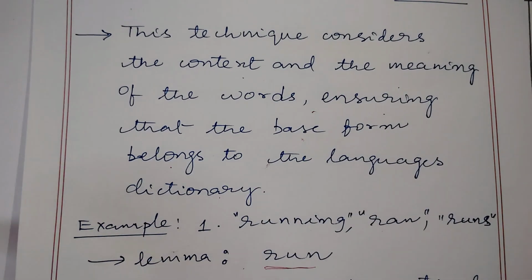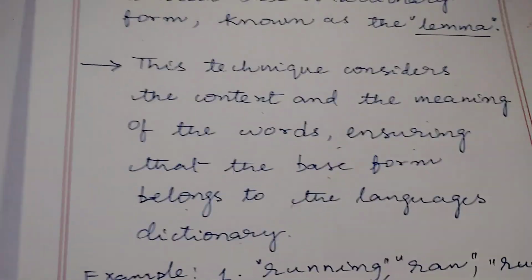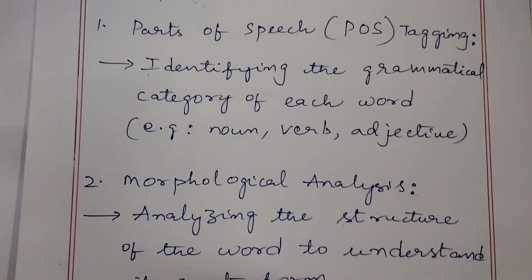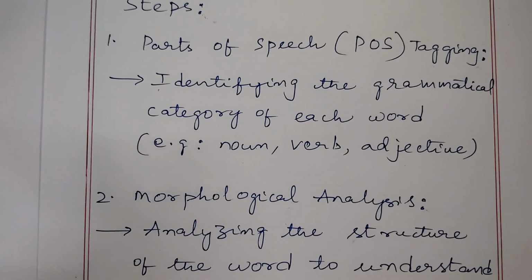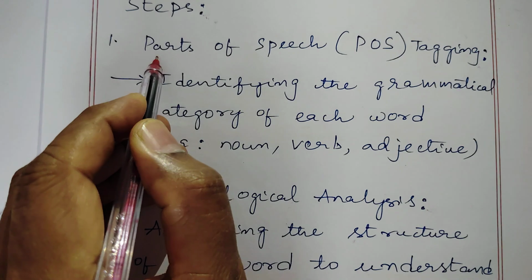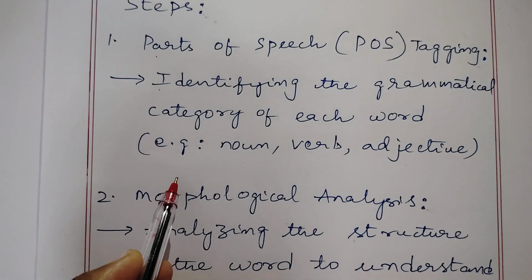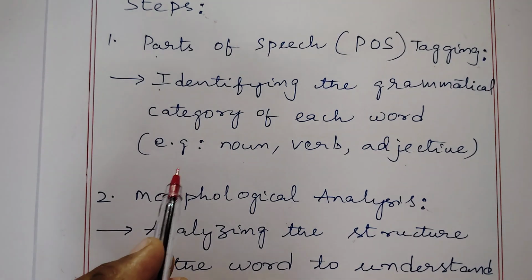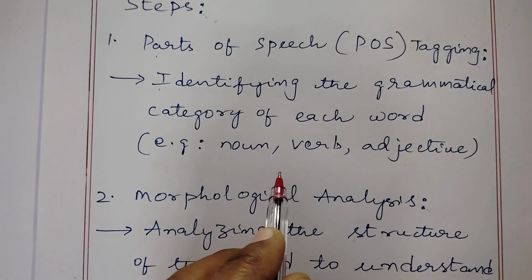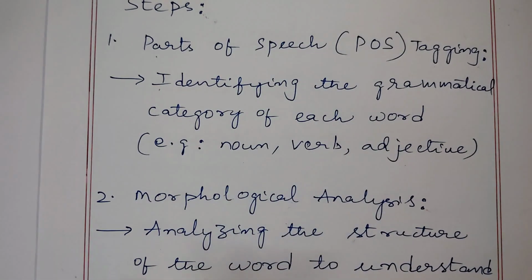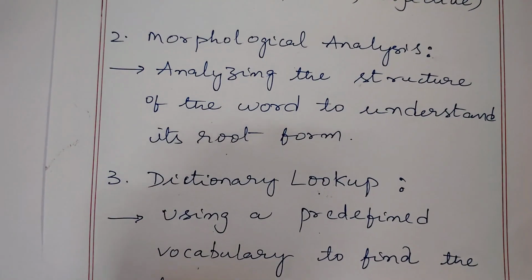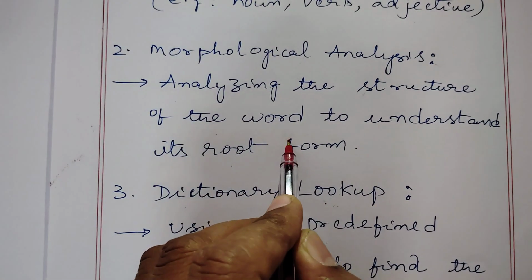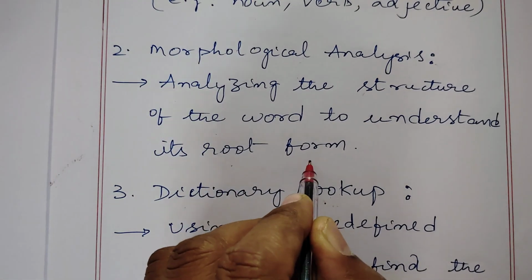Now, what are the rules we have to follow for doing lemmatization? What are the various methods or steps? Step one is parts of speech tagging. We have to identify the words in relation to the grammar, that is parts of speech, such as noun, verb, adjective, adverb, etc. The second step is morphological analysis, analyzing the structure of the word to understand its root form.